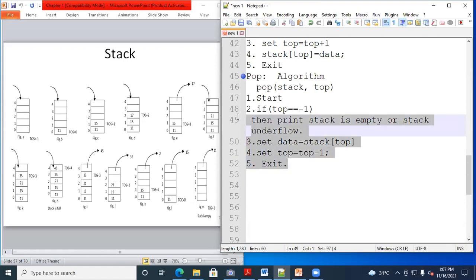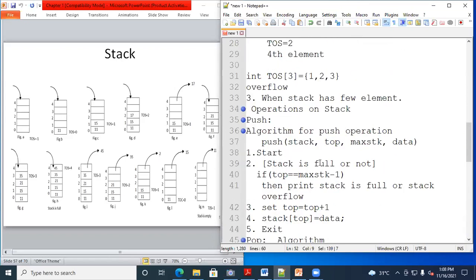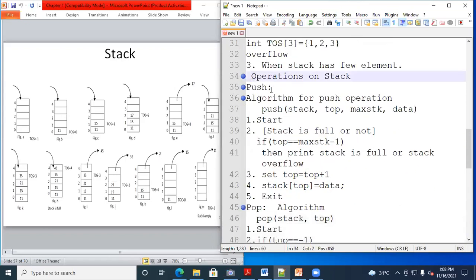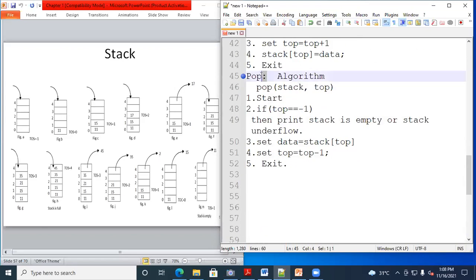Is there any difficulty? Very simple operation. Second is the pop operation. In the pop operation, what are we checking? First, what we need to check? Stack is empty or not, or the stack underflow condition we need to check, right? So if the condition is true, we are displaying the message stack is empty, and if the condition is false, what are we doing? We are deleting the topmost element. So these two operations we are performing on a stack: first is the push operation and second one is the pop operation.